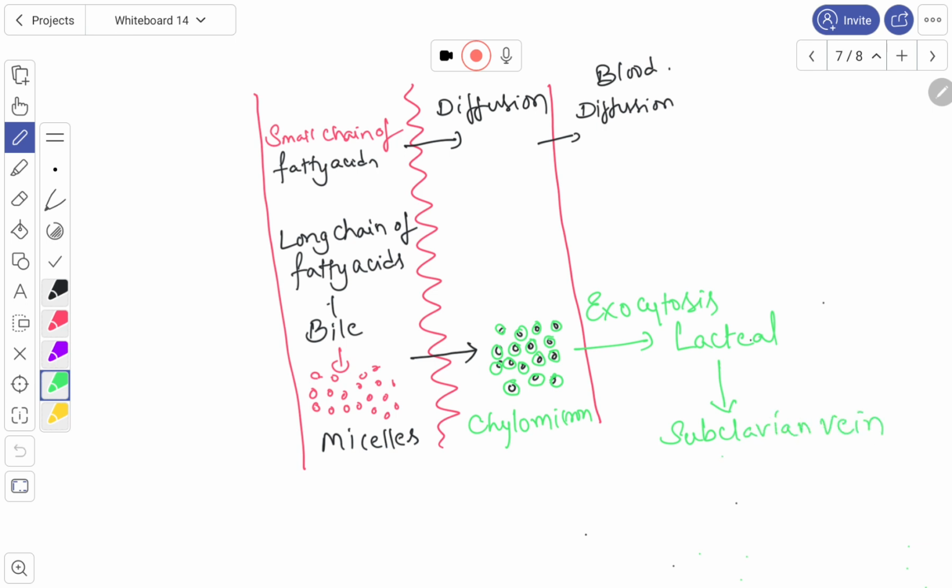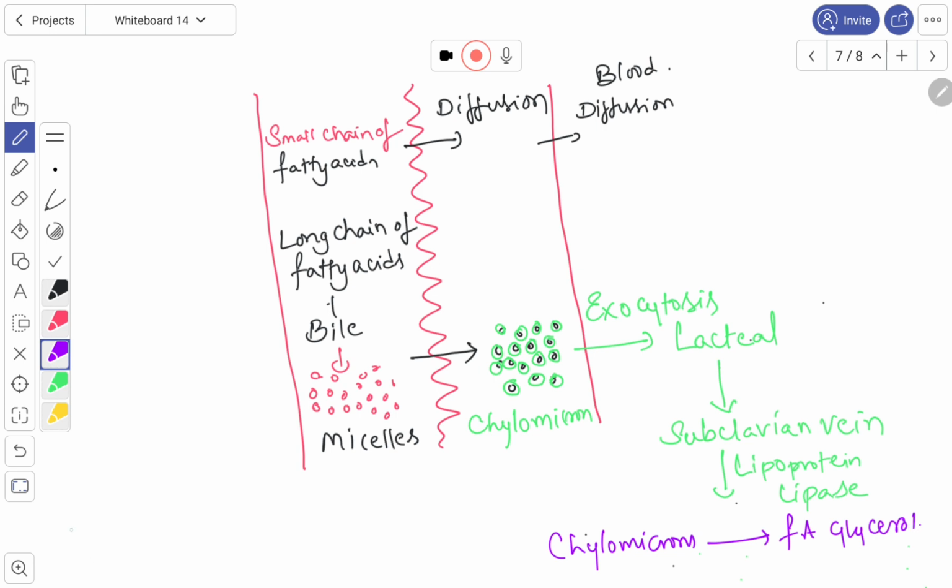In the subclavian vein, they react with lipoprotein lipase, an enzyme present in the endothelium of the blood vessels, and this lipoprotein lipase converts the chylomicrons into fatty acids and glycerol.